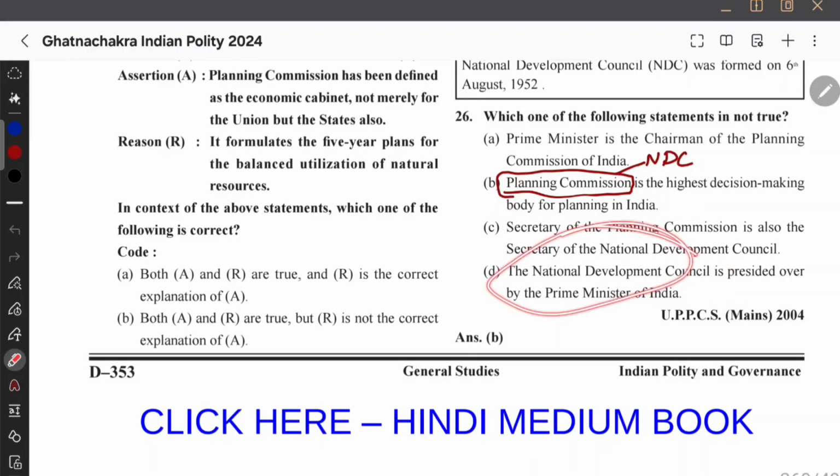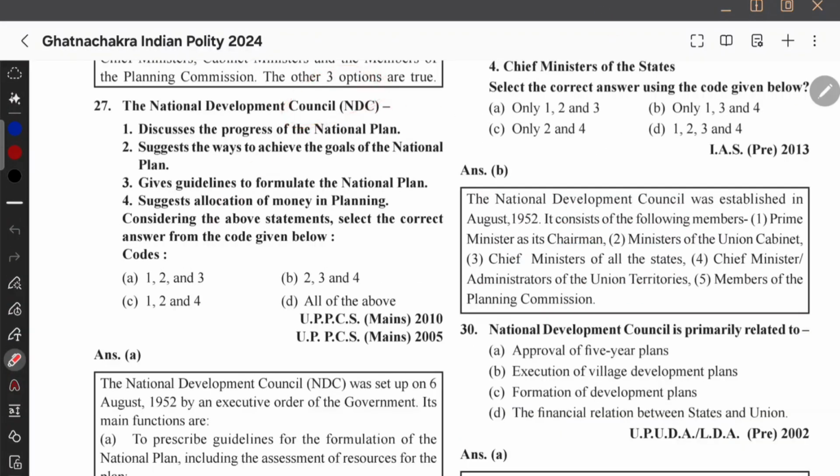And that NDC, it is already mentioned in the options, and there's a question on NDC. What does NDC do? It discusses the program of the national plan, it suggests the ways to achieve the goals of national plan, gives guidelines to formulate the national plan and suggest allocation. ये सब suggestion discussion गलत नहीं लग रहा है, तो all the above लग सकता है, but suggest allocation of money in planning, ये गलत है, okay.